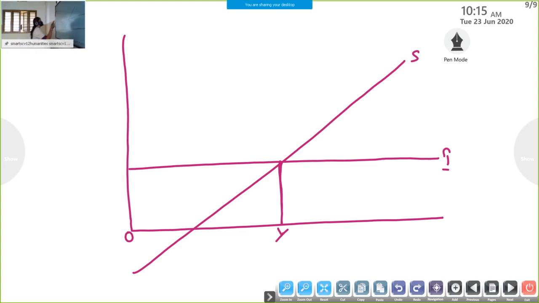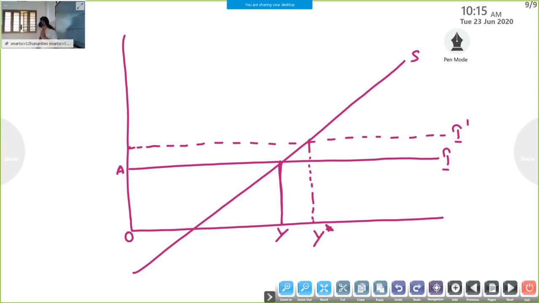When investment increases from A to B, suppose this is our I dash. Here the intersected point is OY star. See, listen. Only this much rise in investment causes this much rise in additional income.